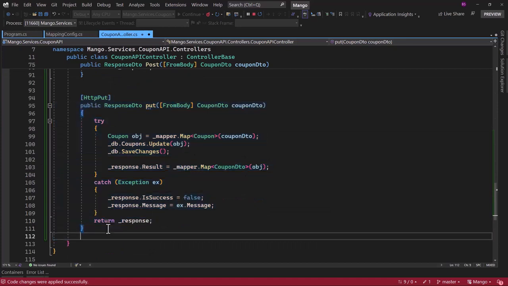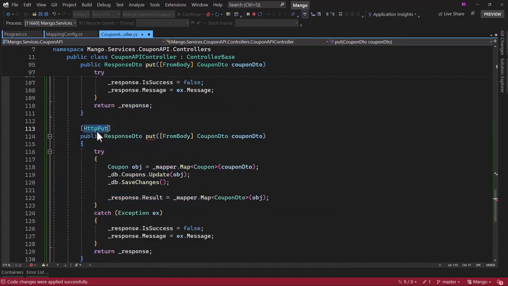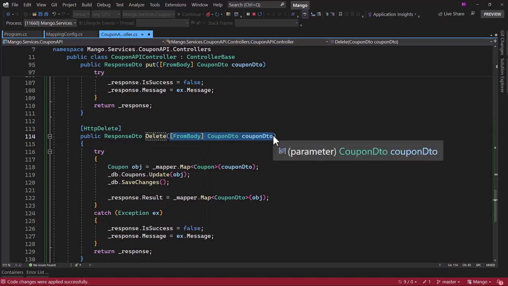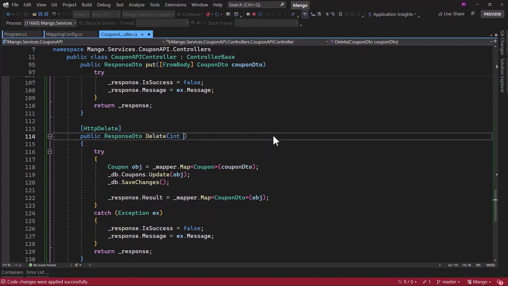After that, let me copy this, paste it one more time for HTTP delete. Rename that to be delete. When we are deleting, I do not want the complete coupon. I can only get the ID that user wants to delete.